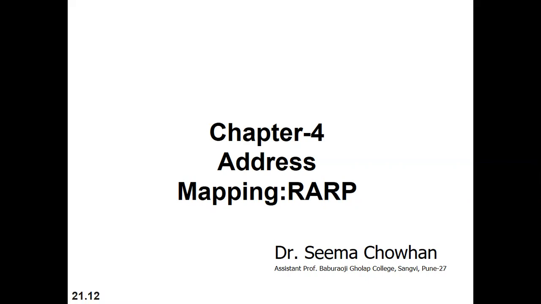In the last video, we have seen address mapping, and in that we have seen Address Resolution Protocol, which does the mapping of MAC address to the IP address. RARP also works similar to ARP. The request is broadcast on the network with the physical address, and the machine which knows the corresponding IP address will reply.